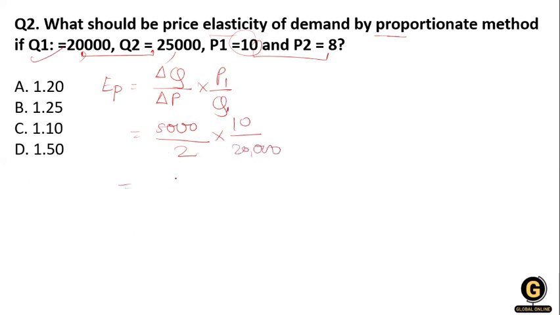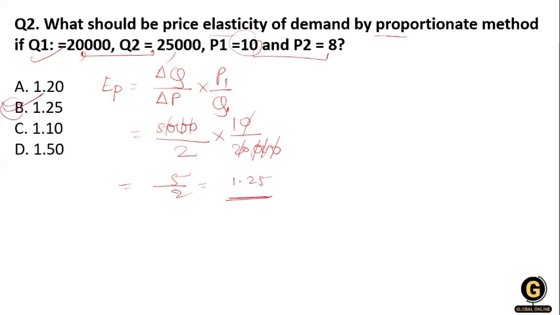So when we calculate it, here is 5 by 2, and 5 by 2 is 1.25. So 1.25 is the answer, that is, option B is the right answer over here.